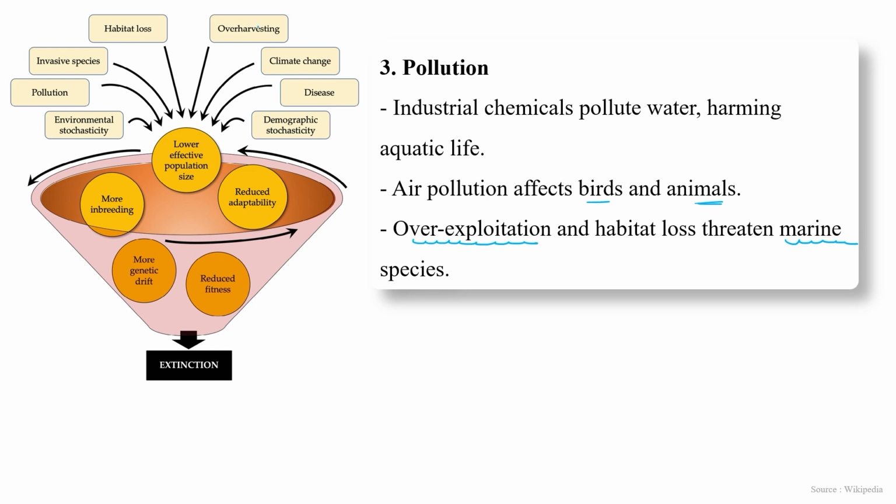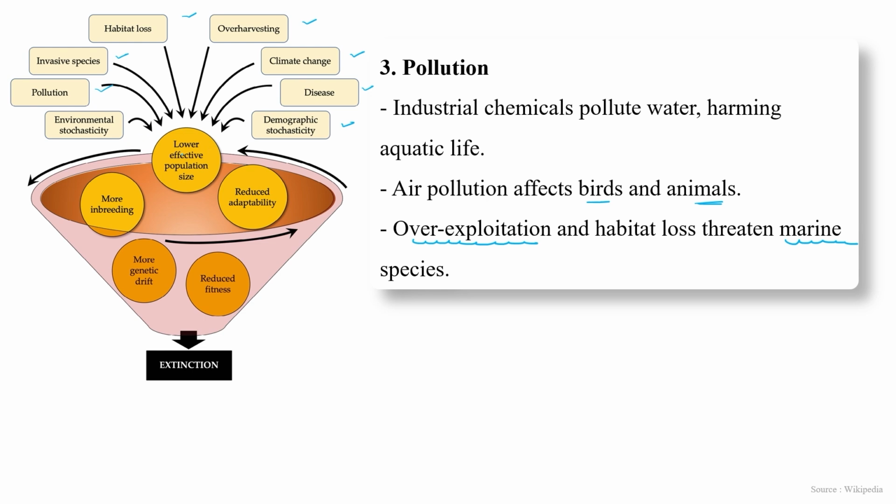It is mentioned over here in this particular chart. You can see habitat loss, entry of invasive species, pollution, overharvesting, climate change, certain kinds of disease, and demographic changes. Continuous habitat loss, continuous climate change, and overexploitation are lowering the population size of any species.